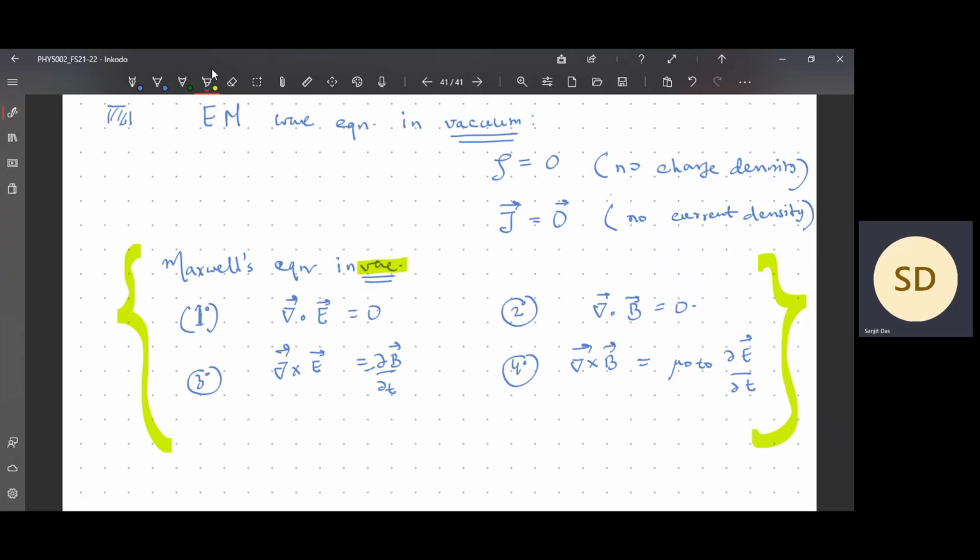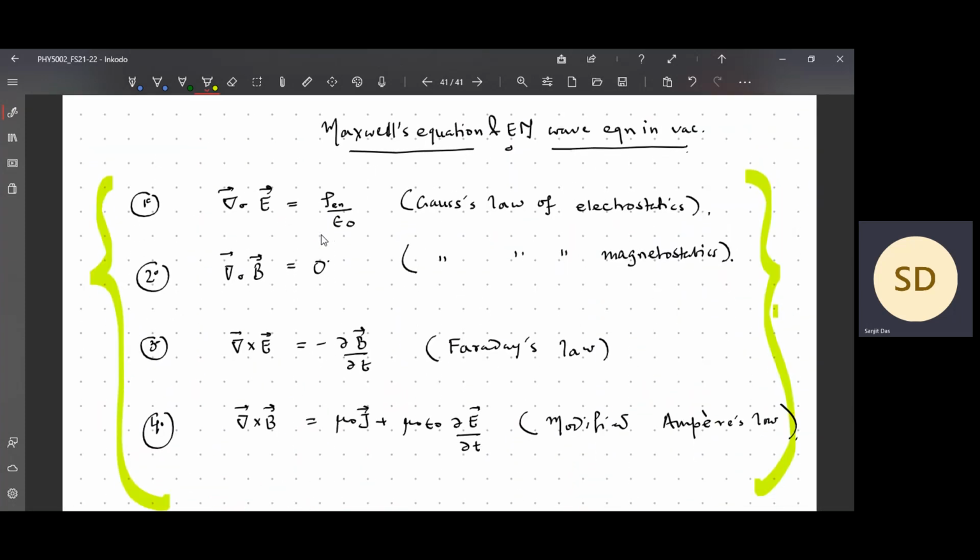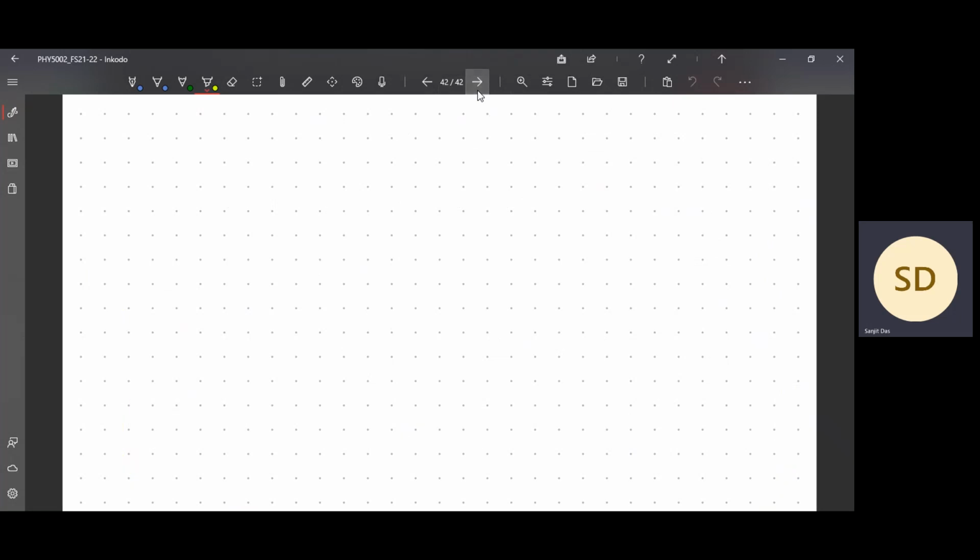Okay. Now on the next page we will be deriving the electromagnetic wave equation from Maxwell's equations in vacuum. So before we derive that, we need a vector identity.